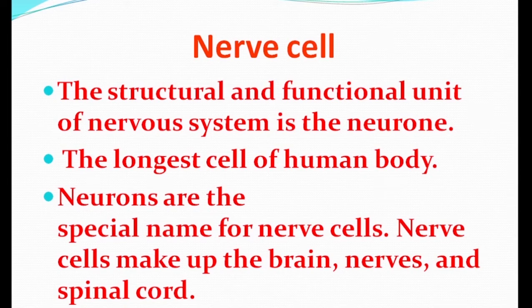So the structural and functional unit of the nervous system is known as the neuron, and the neuron is the longest cell of the human body. If a question asks what nerve cells are, you can give this answer: the structural and functional unit of the nervous system is known as the neuron, the longest cell of the human body. Neurons are the special name for nerve cells. Nerve cells make up the brain, nerves and spinal cord.